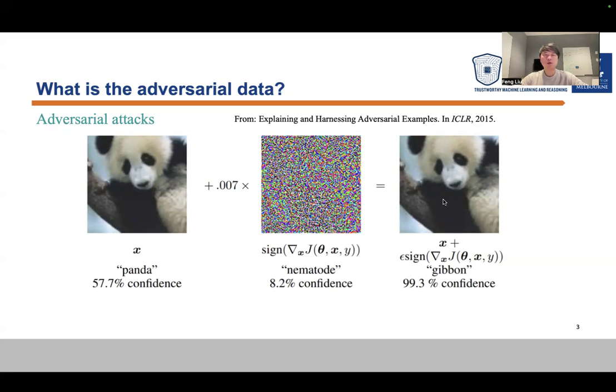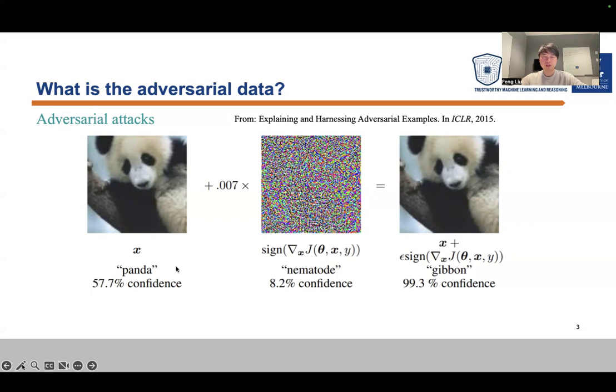So first of all, what is adversary data? Okay, we can look at this image. There are three images here. The left one is a panda image, and the right one is a panda image with some noise. And the noise is here. It's a noise image plus a very small coefficient, so we got a new image. In adversary attack, attackers will learn this kind of noise and add this noise to the panda image. I get a new panda image.